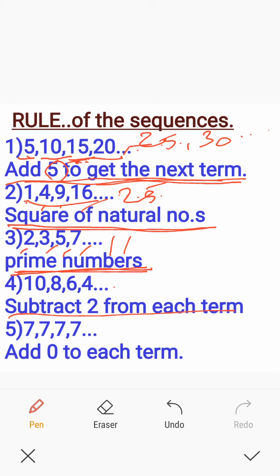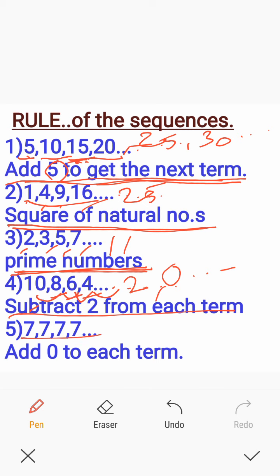10, 8, 6, 4, etc. What's the rule? Subtract 2 from each term. Okay. So 10 is the first number. Subtracting 2, 8. Subtracting 2, 6. Subtracting 2, 4. That is 10 minus 2 is 8. 8 minus 2 is 6. 6 minus 2 is 4. Then what will be next term? 4 minus 2 is 2. 2 minus 2 is 0, etc. It will go. Subtract 2 from each of the number. That's the rule of the fourth sequence.